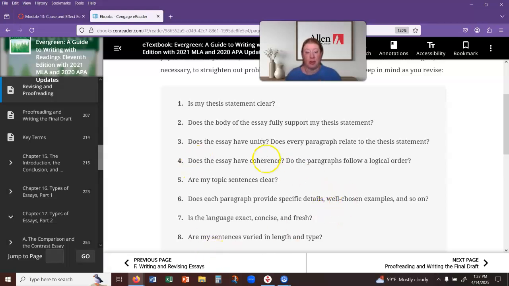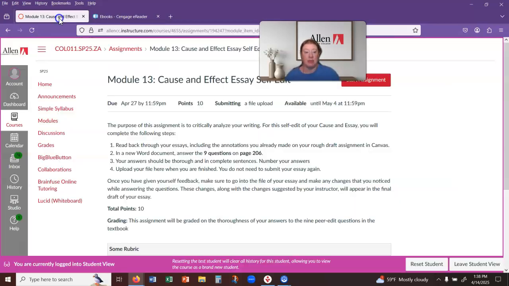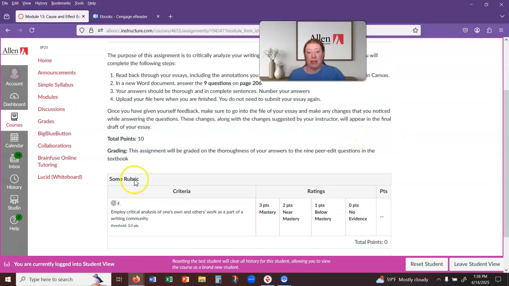So the purpose of this assignment is not just to go through yes or no. It is to critique your own writing. What do you need to add? What do you need to change? Is there any specific spot that needs changing, or maybe you just want to do it overall? That's fine. But you want to make sure at least one answer has something specific for you to work on. Once you're done with that, you'll have it all typed out in a Word document. Go ahead and submit here, and then that's the assignment.